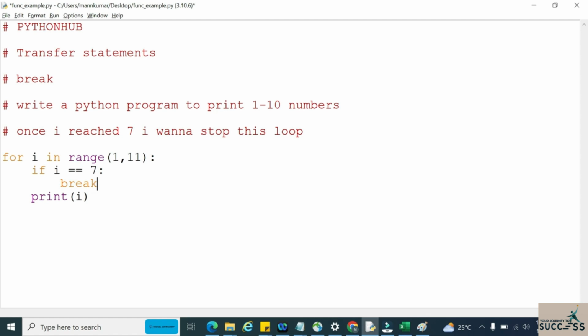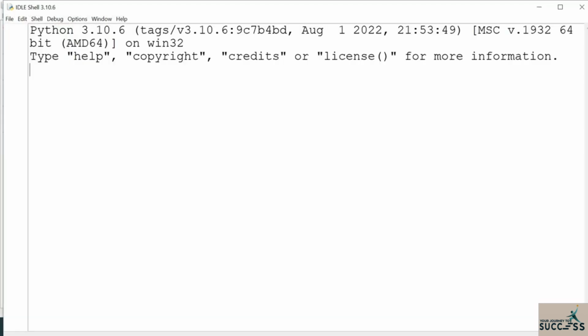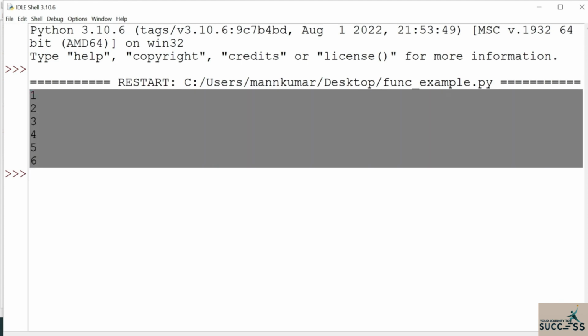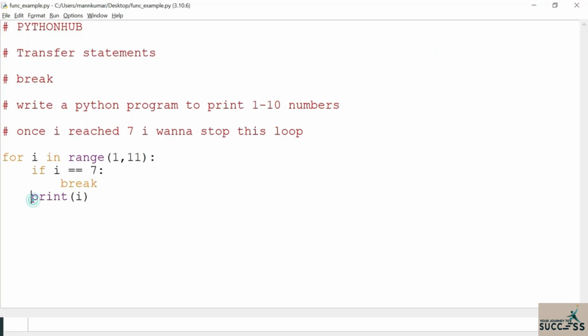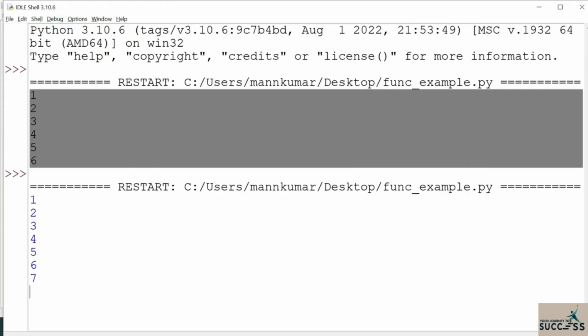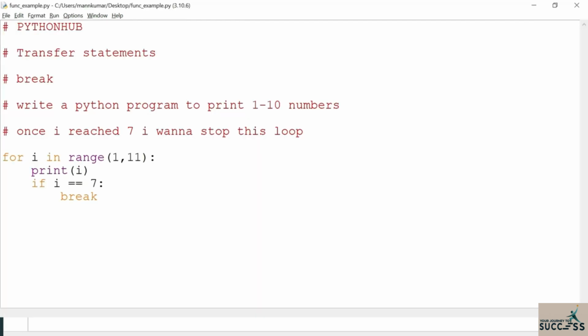So what happens when I, okay, let's run and see first. See, till 6 only it is printing. So for that reason, instead of breaking before printing, I'm breaking after printing. After printing 7, I'm breaking. Now let me help you with the debugging.